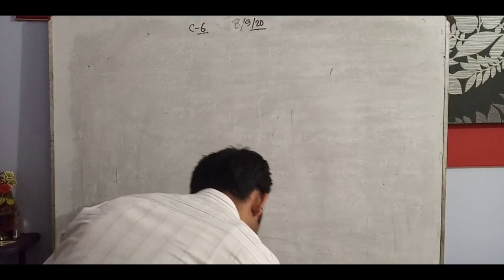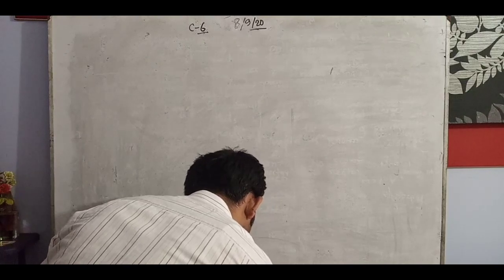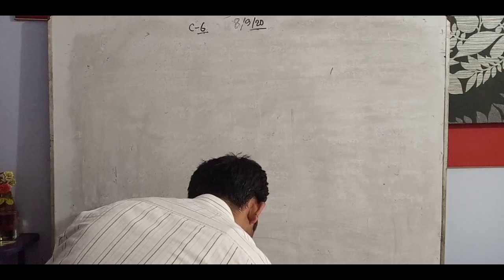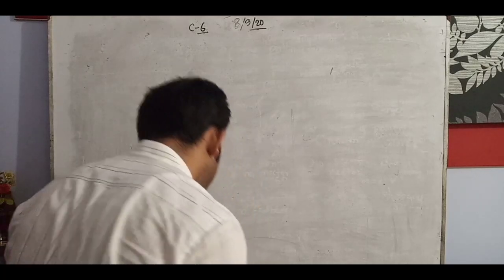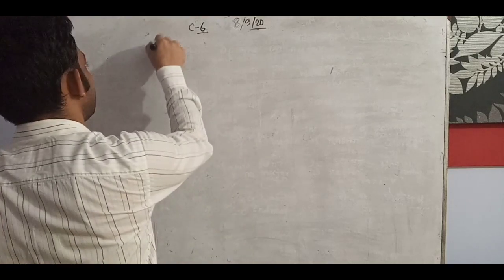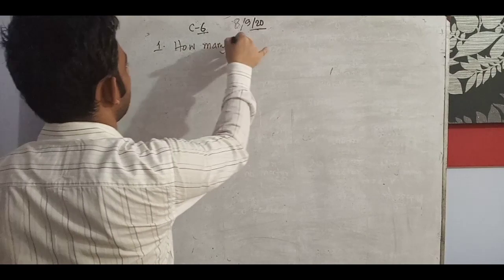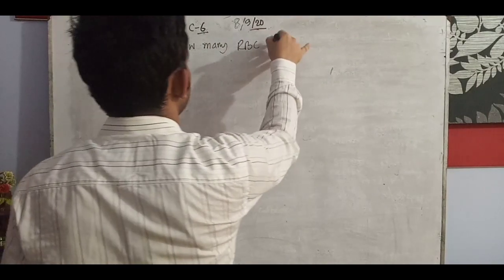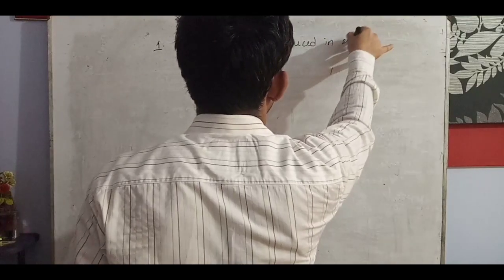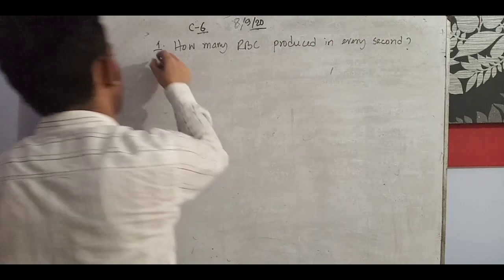Now we will try to understand some important topics. How many RBC are produced in every second? It is a very important question, SQ. How many RBC produced in every second? Number 1. Number 2.